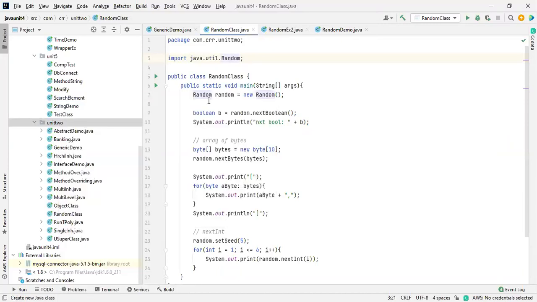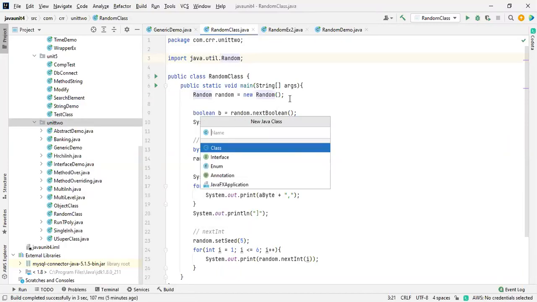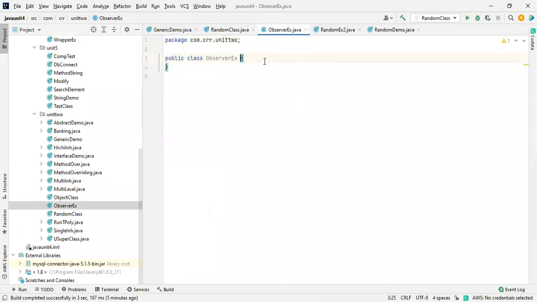New Java class. Okay, this is the observer example. Just a second, I will check the example to give a good example for you. Okay, where did I leave off?